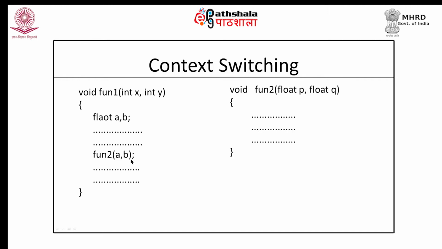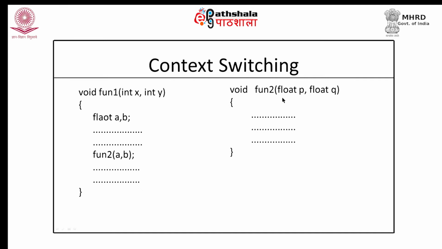But since in between function 2 is to be executed, those registers need to be vacated. So, context switching would mean that whenever we shift control to another function, all the values which are being held in x, y, a, b and the CPU registers at this particular point of time need to be saved somewhere.